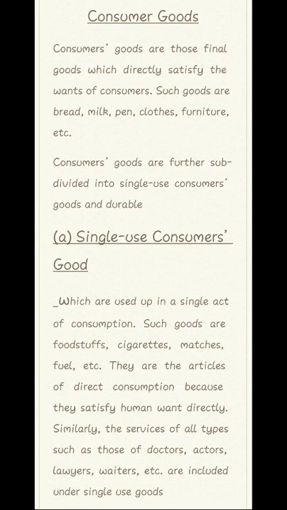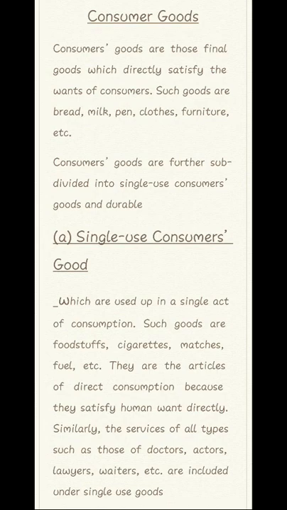Now, economic goods are divided into two parts: consumer goods and producer goods. The first one is consumer goods. The simple word shows the meaning: goods used by the consumer, from which the consumer gets maximum satisfaction.